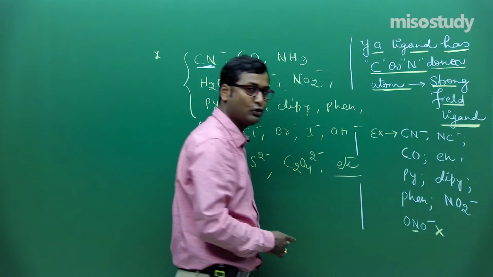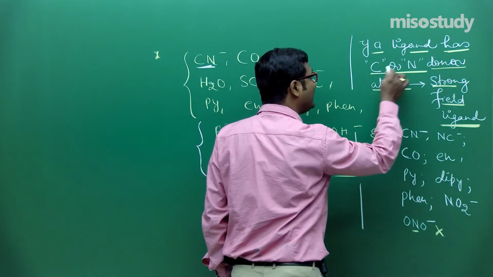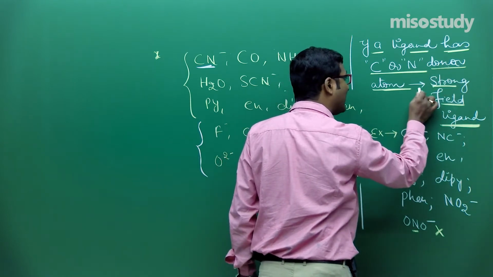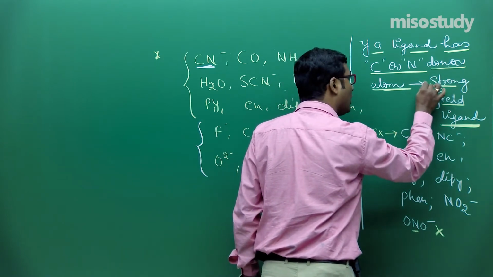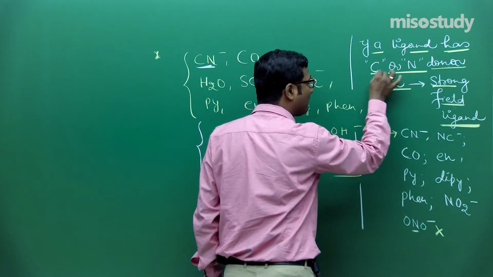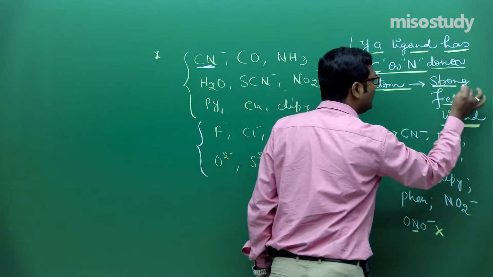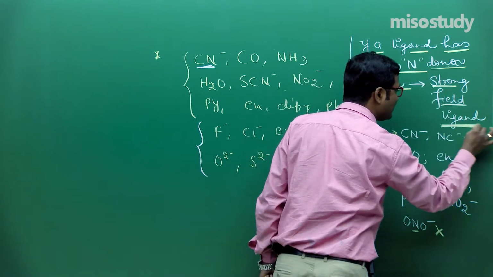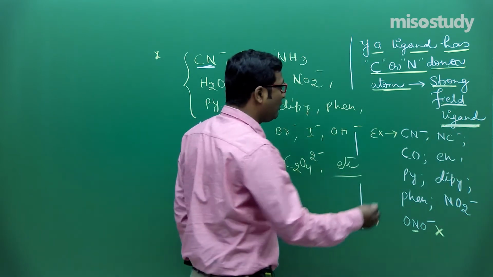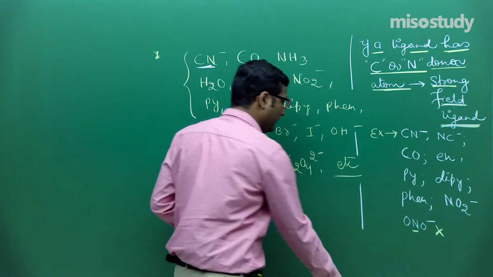Again I am repeating: if the donation of the lone pair is done from a carbon or nitrogen atom, then the ligand is treated as a strong field ligand.